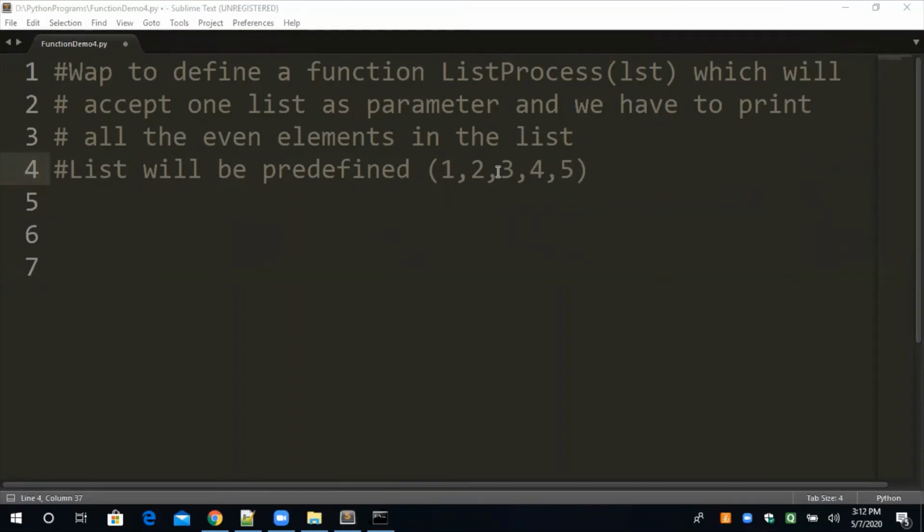So what are the even elements? 2 is even, 4 is even, so only 2 elements must be printed. But this work we have to do by the function. Okay, so immediately we just start our work.